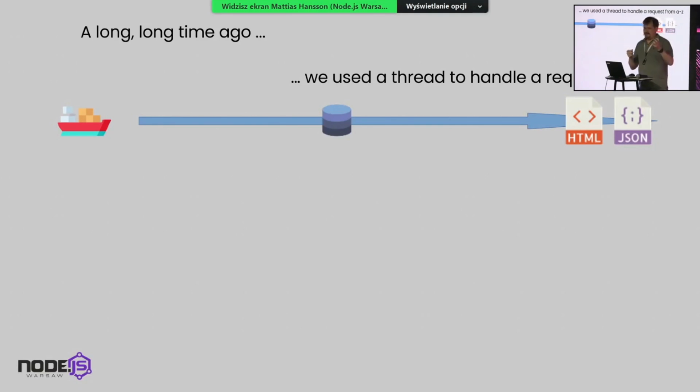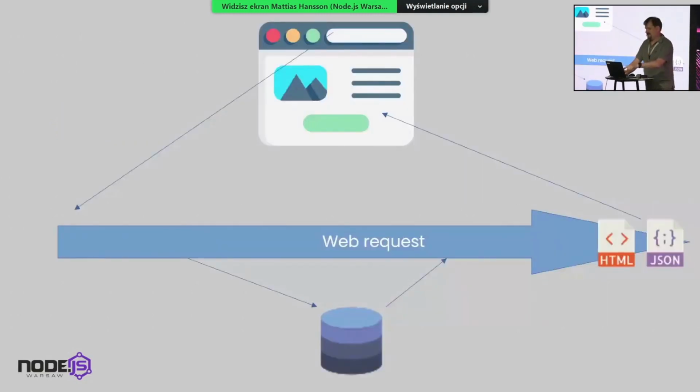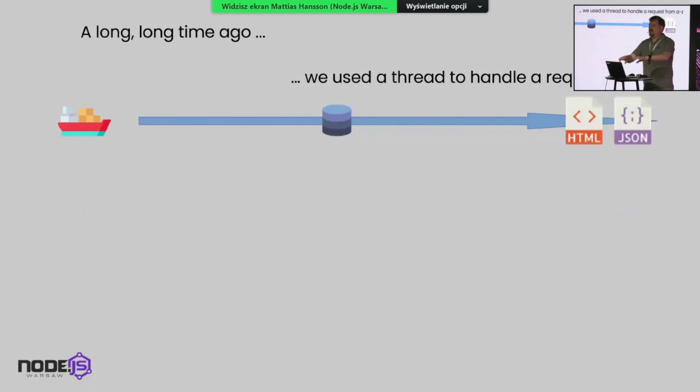The point here is that the request is the arrow in this picture. Those old technologies took a thread and used that resource to help the user all the way from when the request was sent to when all the answers were sent back.